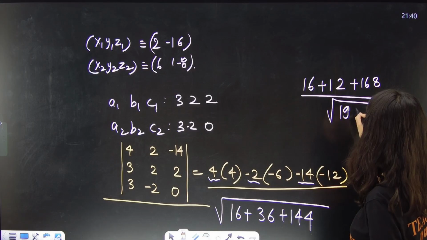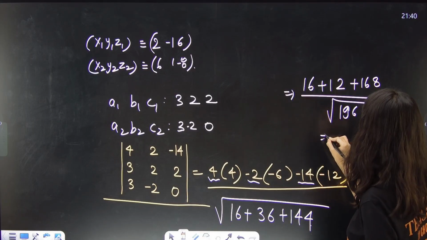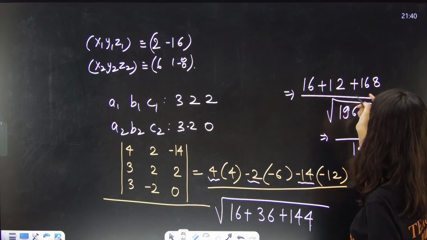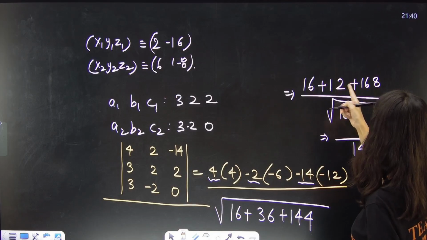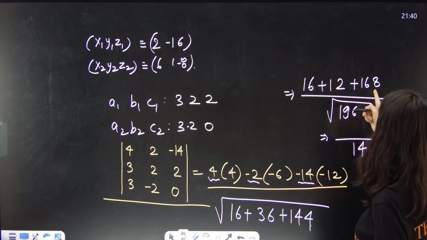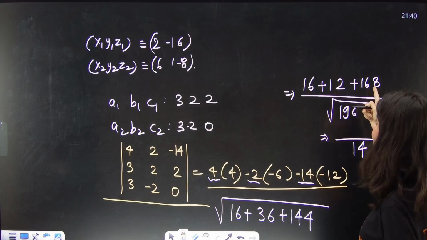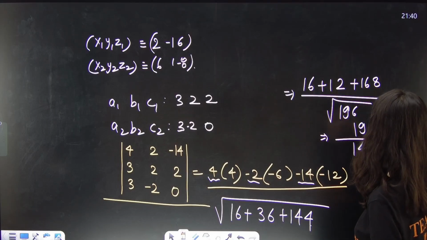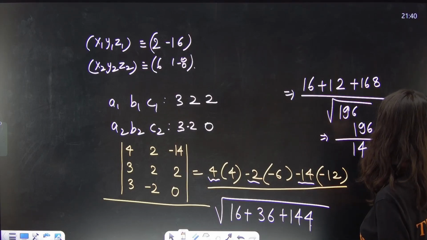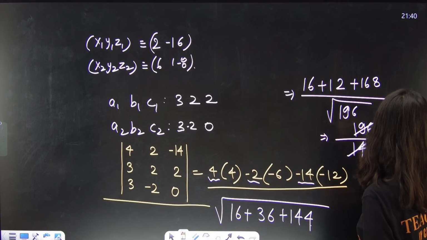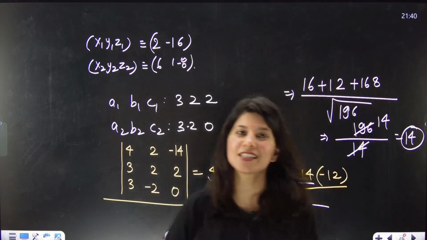So the square root of 196 is 14. So easily you are getting 14 as the shortest distance between two lines.